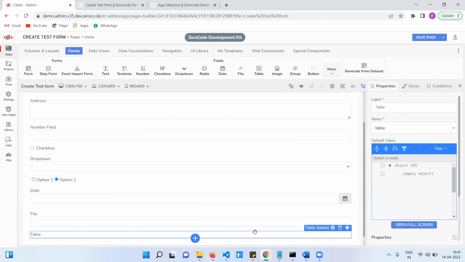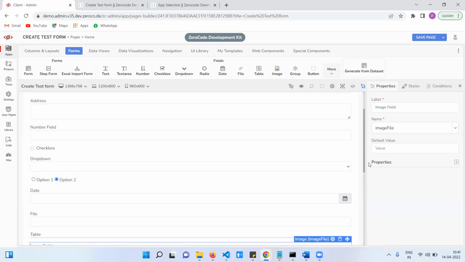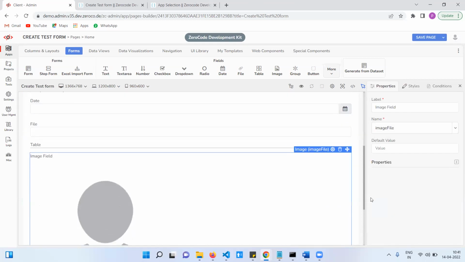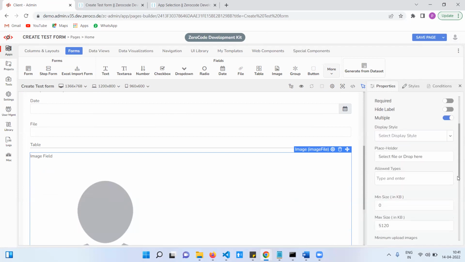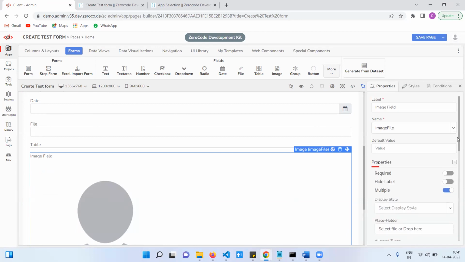Okay, and next one is the image. Image field means we can upload multiple types of images. Here the extension option is also there. Here also we have single or multiple image upload and validations.